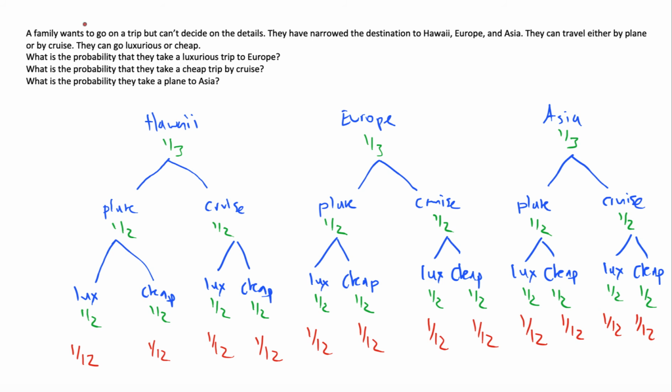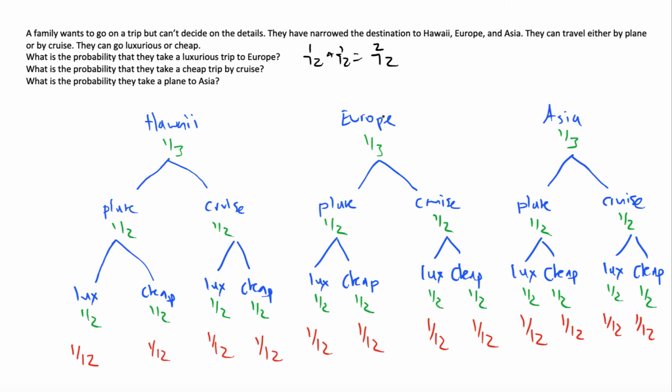All right, now let's answer the questions. What is the probability they take a luxurious trip to Europe? What does that mean? It means we have to pick the branches out of these 12 which have a luxurious trip and are going to Europe. Here's the branch for Europe, and out of these, which ones have them taking a luxurious trip? Europe on the plane luxurious or Europe on a cruise luxurious. So that's going to be 1/12 plus 1/12, which is 2/12.